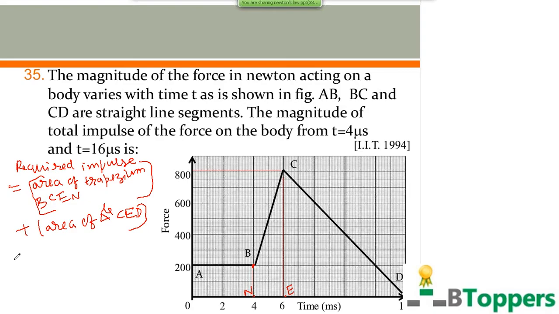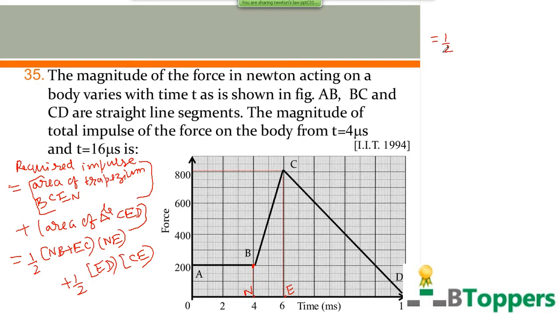So the area of the trapezium BCEN is half into the sum of the parallel sides, NB plus EC, into the perpendicular distance between the two sides, that is NE. The area of triangle CED is equal to half into base into height, that is half into ED into CE. Continue the calculation on the right side.